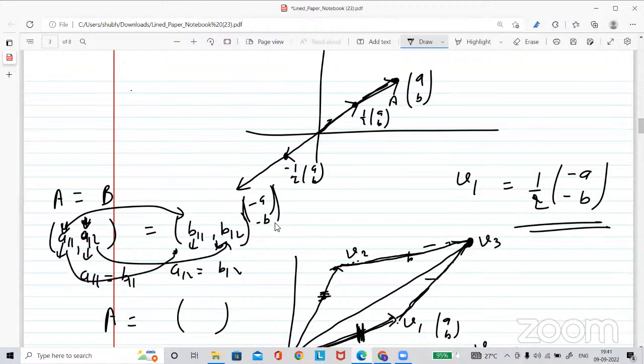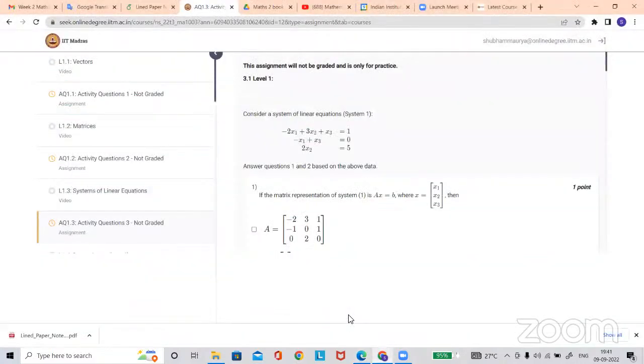Okay, so in the first activity, first question, level 1. Coordinate-wise means the first entry should be multiplied by the first entry and the second entry should be multiplied by the second entry. Each entry is multiplied with that scalar.